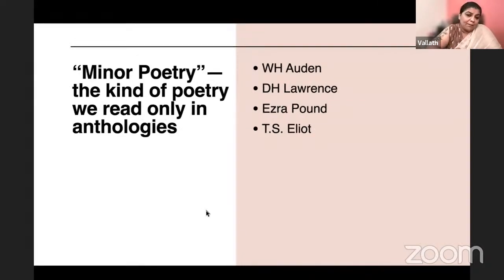Next, minor poetry. Have you heard of minor poetry? Minor poetry is the kind of poetry we read only in anthologies. Who is the author who talked about minor poetry? Is it W.H. Auden, D.H. Lawrence, Ezra Pound, or T.S. Eliot?